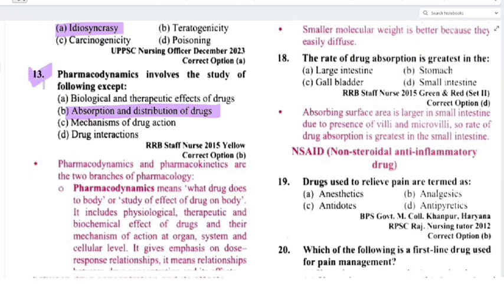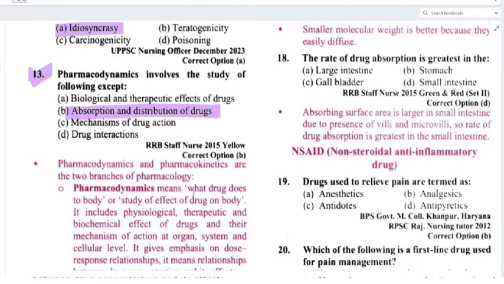Pharmacodynamics means what the drug does to our body, and pharmacokinetics means what the body does to the drug. Clear? Pharmacodynamics and pharmacokinetics are the 2 branches of pharmacology.